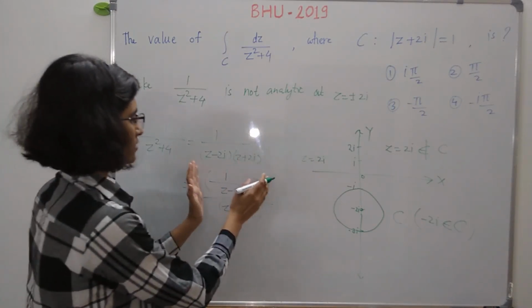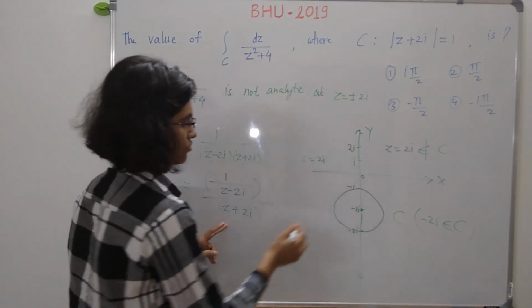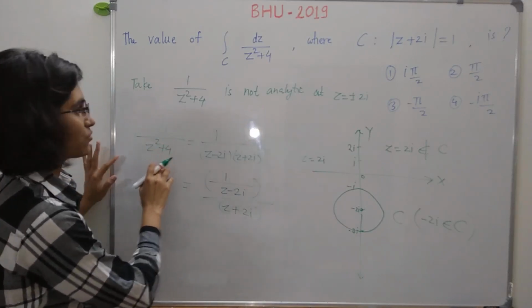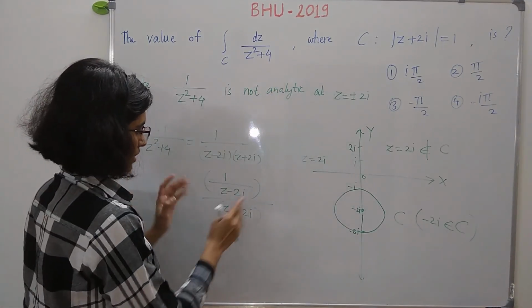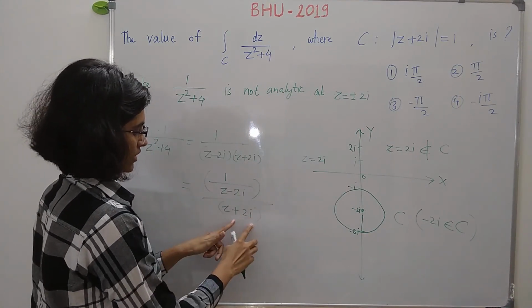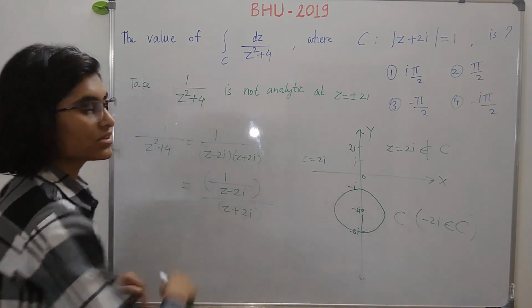The point z is equal to minus 2i is the only problematic point for the function 1 upon z square plus 4 for the curve C. Clearly this whole function is not analytic at z is equal to minus 2i, which is inside the curve C.